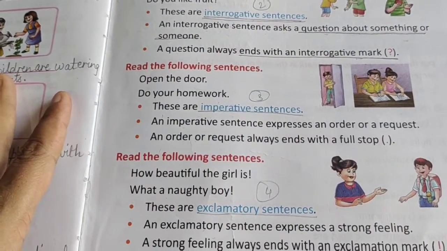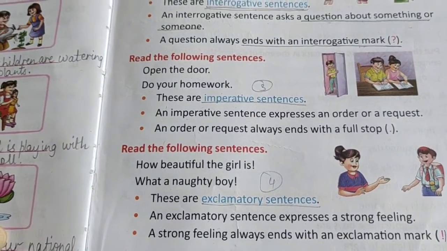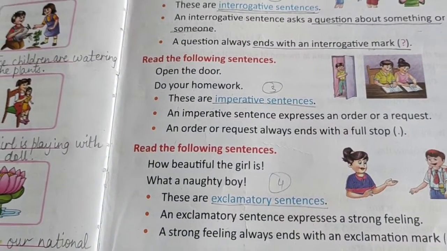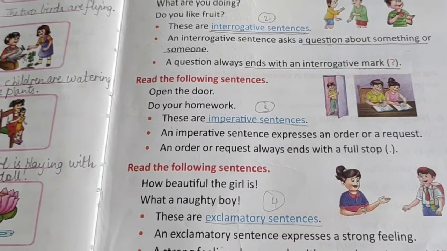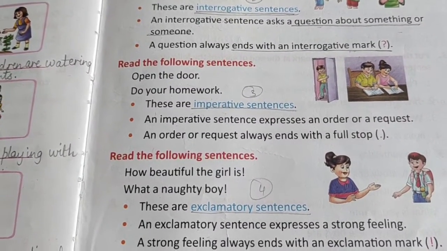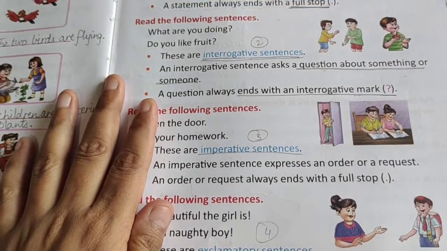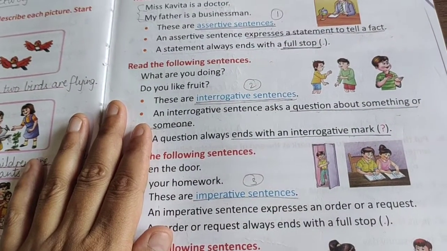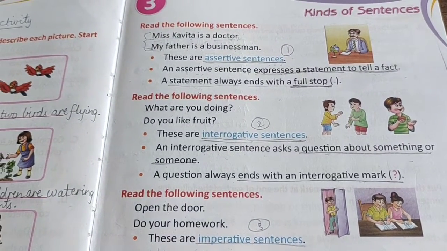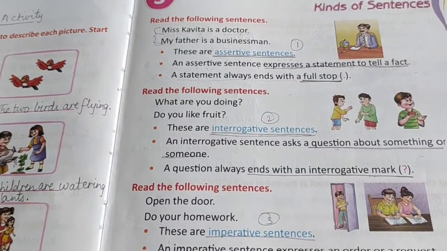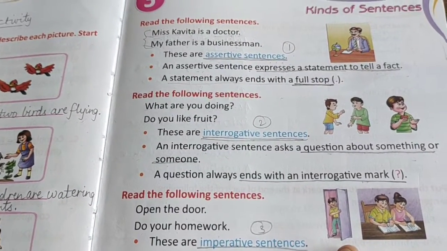Okay. And in the last comes your exclamatory sentences. So in an exclamatory sentence children, the sentence expresses a strong feeling about someone or something, and then it ends with an exclamation mark. So that is all to be remembered for this chapter children. You have to keep in mind that there are four types of sentences, and when and which type of sentence is used. Okay. So I hope you all have understood this topic.